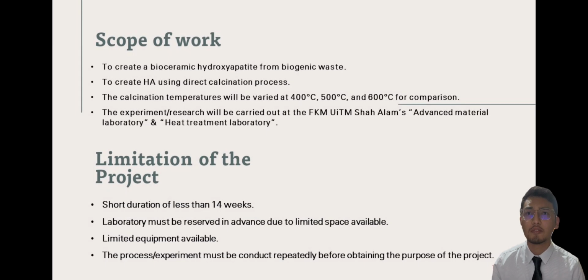For the scope of work, this project is to create a bioceramic hydroxyapatite from biogenic waste, using the direct calcination process. The calcination temperature will be varied at 400, 500 and 600 degrees Celsius for comparison. Also, the experiment will be carried out at the FKM UiTM Shah Alam, Advanced Material Laboratory and Heat Treatment Laboratory.